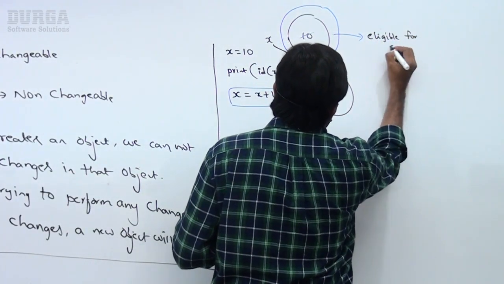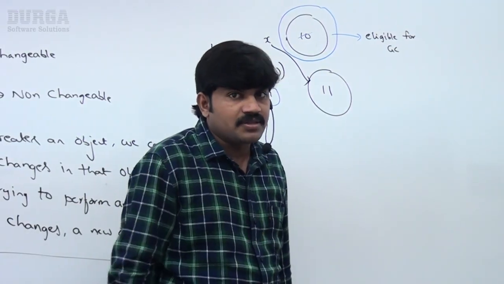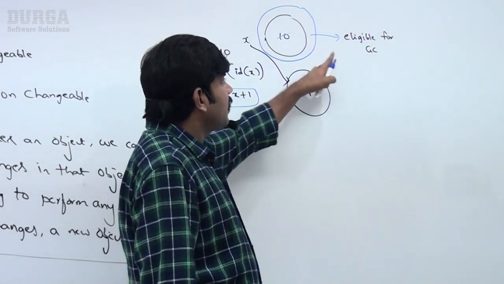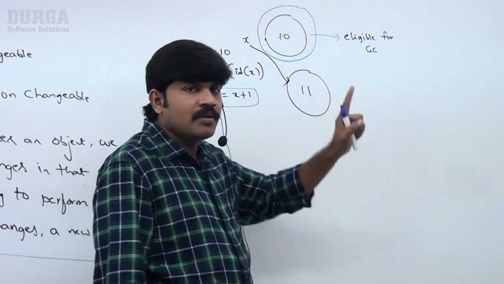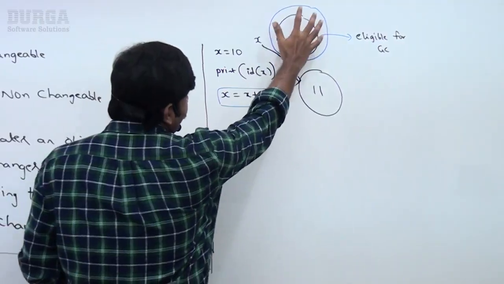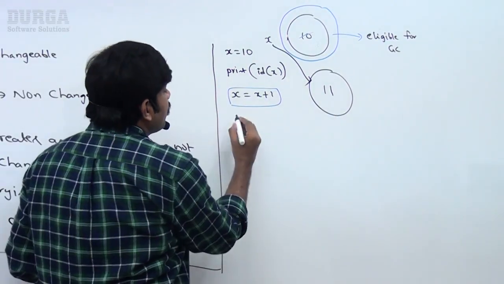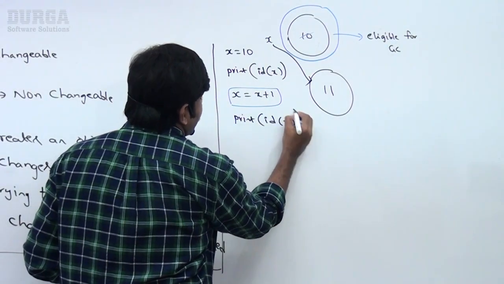Inside the Python virtual machine, there is one component. If any object is not having any reference, such useless objects will be destroyed by the garbage collector. Now this object is eligible for garbage collection, right? Earlier x was pointing to this object, but now x is pointing to the new object. Where is the proof for that? Print of id of x.